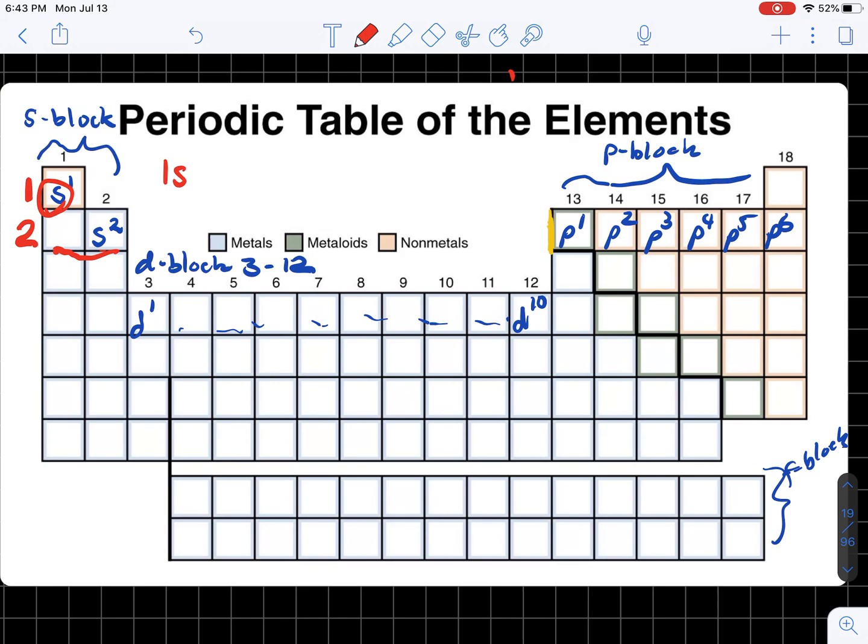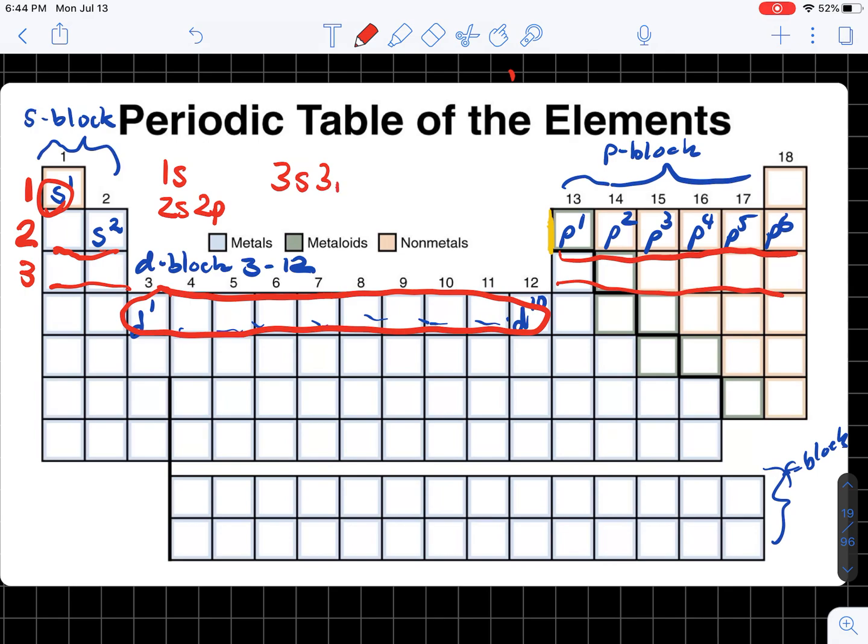We also have elements in the P block. So in the second row, we have an S, and then we have a P. So in the third row, we have an S, we have a P. Now you're saying, well, where did the D block go? Well, remember, there's overlap. So the D block actually comes after the 4s, and you'll find it in the fourth row.